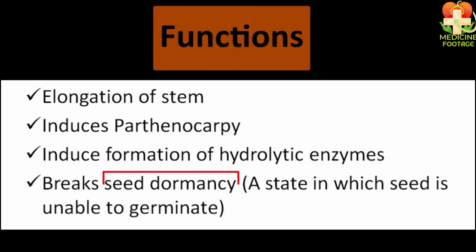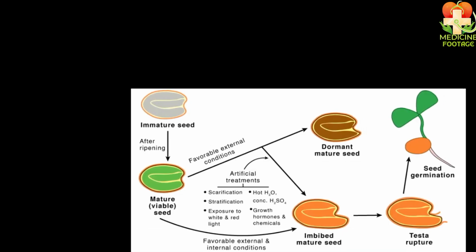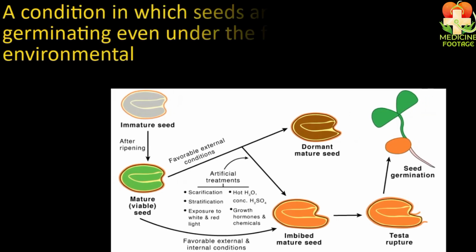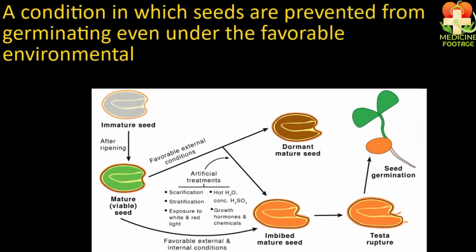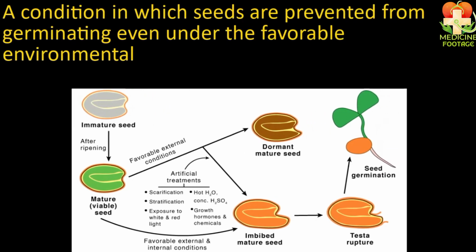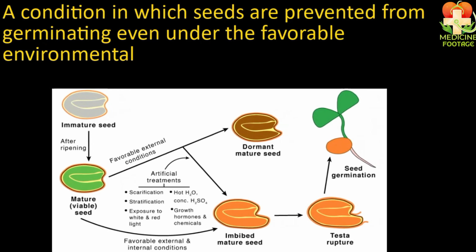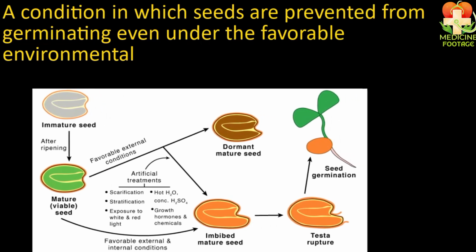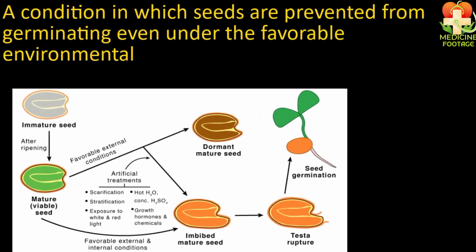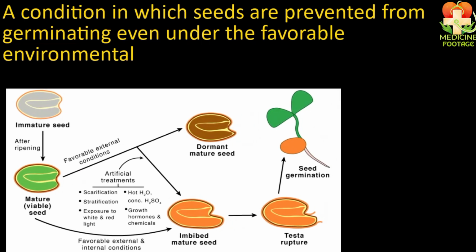What is seed dormancy? It is a state of the seed in which the seed cannot germinate. So, it breaks the dormancy of the seed so that it can germinate. That is, gibberellin breaks seed dormancy.